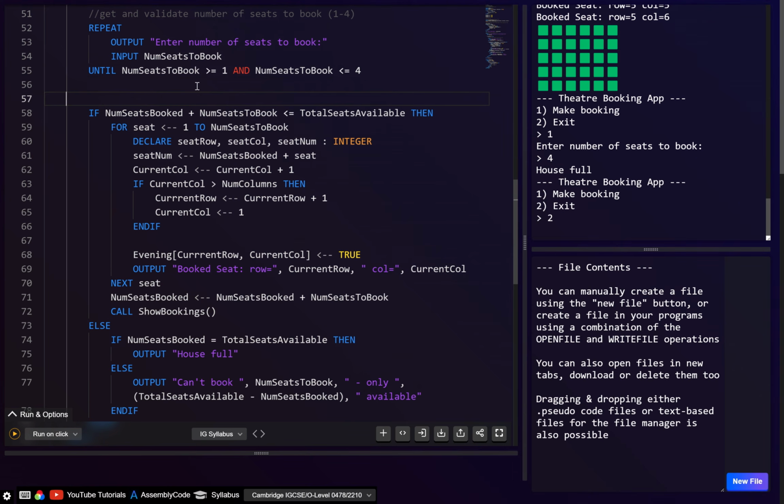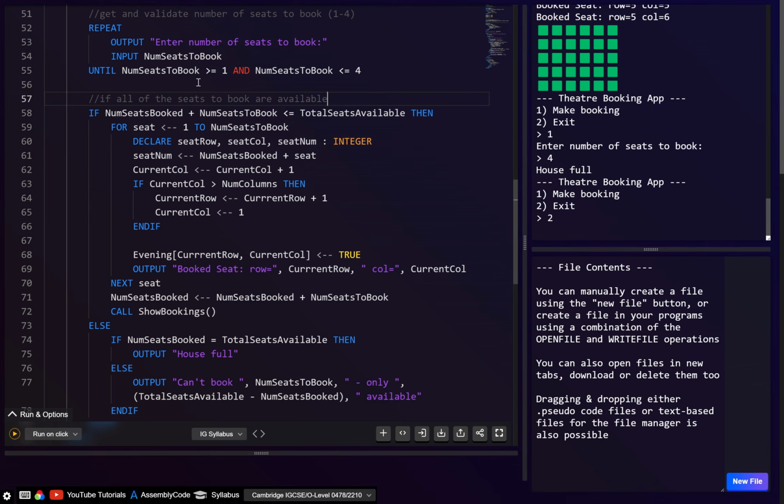Right, and then this one we're just checking if the number of seats to book is less than the seats available, or let's say if all of the seats to book are available.